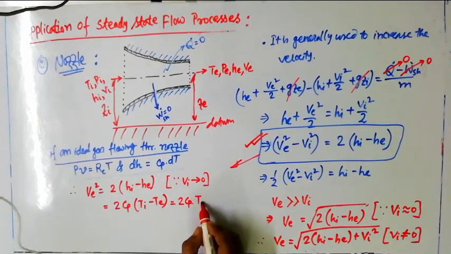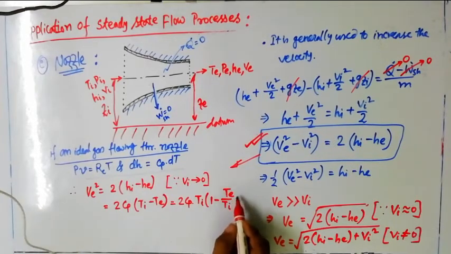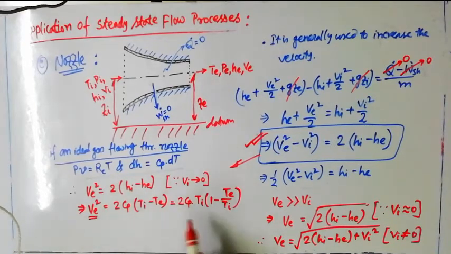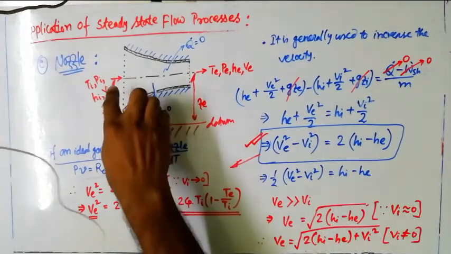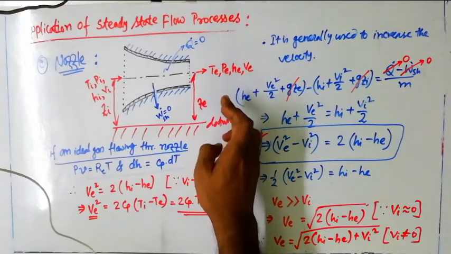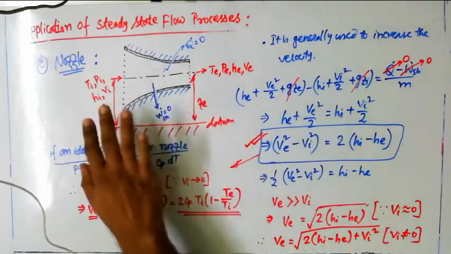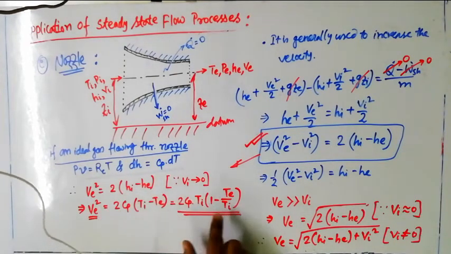Similarly, it can be written as 2Cp times Ti, taking Ti as common, times 1 minus Te by Ti, and that is equal to Ve square. So now you can see Ve square is written like this; it is the same equation converted in terms of temperature. If you know the temperature at the inlet of the nozzle and the temperature at the exit, for steam or whatever working medium you are working with, and you also know the specific heat of that working medium, then you can find the exit velocity of the nozzle.